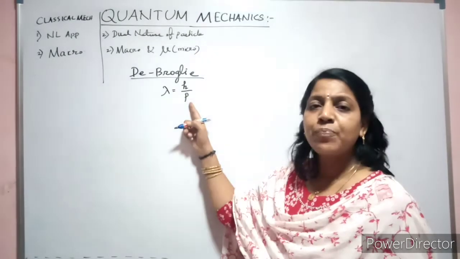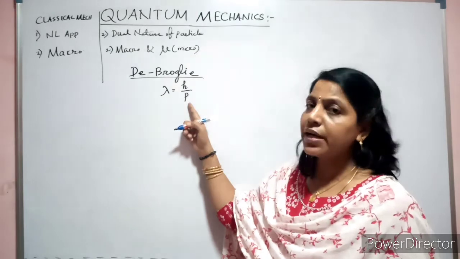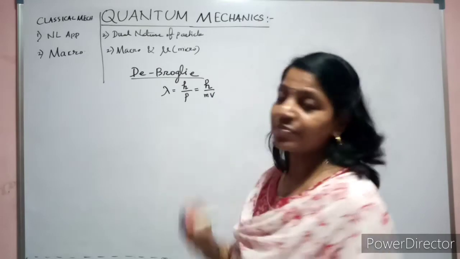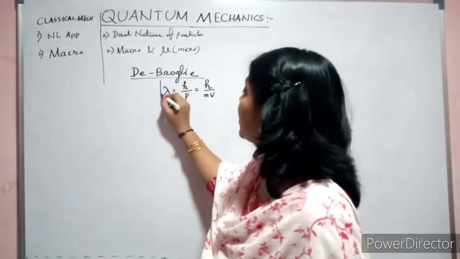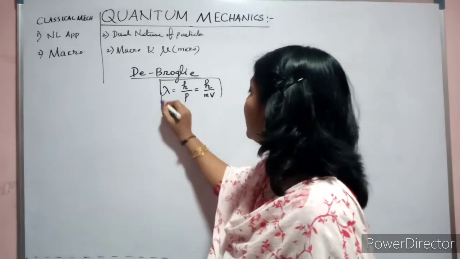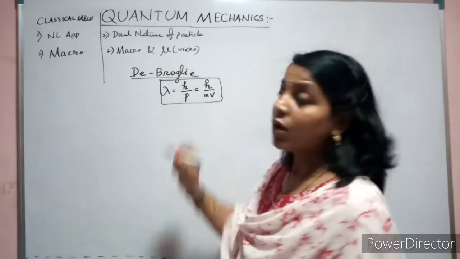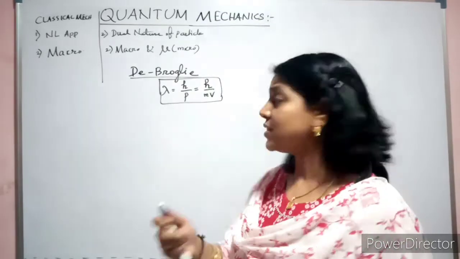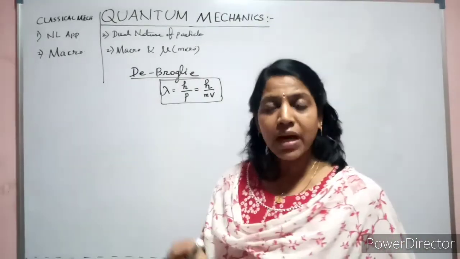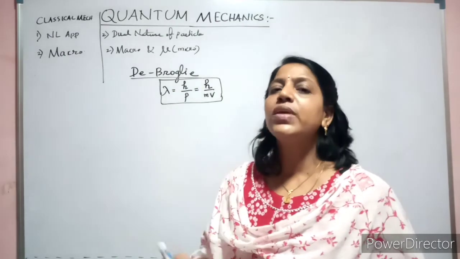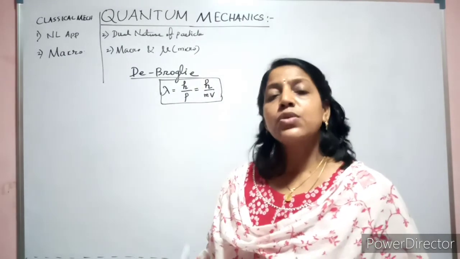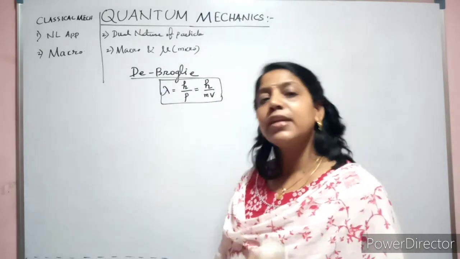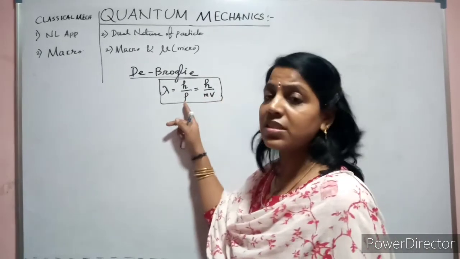Similarly, what is your p? P is nothing but the momentum, that is the product of mass and velocity, mv. First time he gave this relationship of the wave character of electron, because you know, solid bodies, you have studied in your physics, every time have certain mass, and if it is moving, it is associated with certain velocity. So every body which is moving is associated with certain mass and velocity. The product of mass and velocity is called momentum.